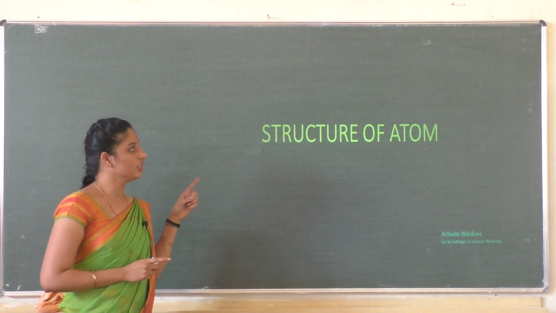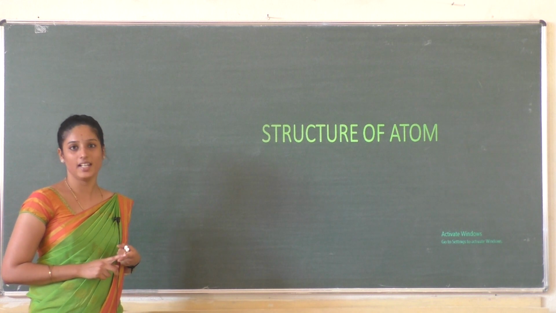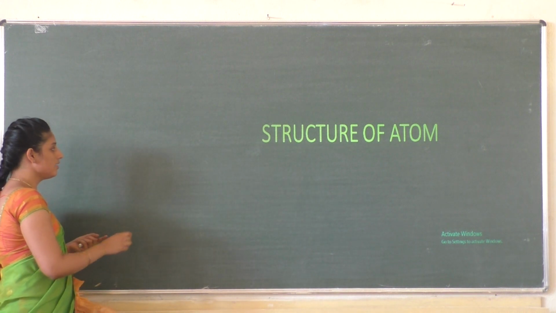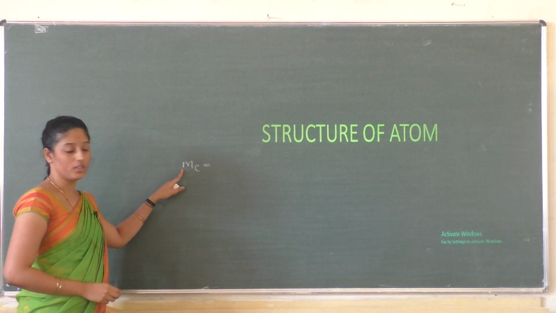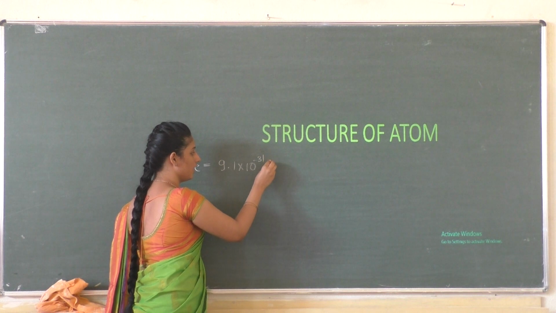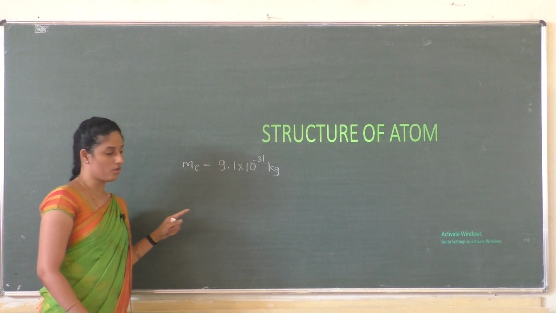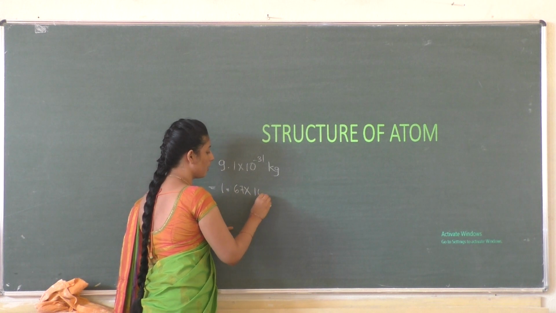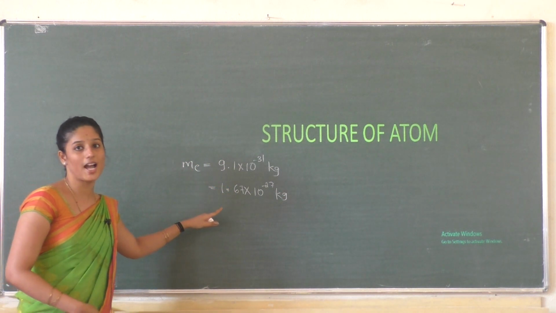Here, what you have to remember is some values, like the mass of electron, mass of proton, and mass of neutron. The mass of electron is 9.1 into 10 to the power minus 31 kg, and the masses of protons and neutrons are almost the same, with the value 1.67 into 10 to the power minus 27 kg. That is the mass of electron and the masses of proton and neutron.